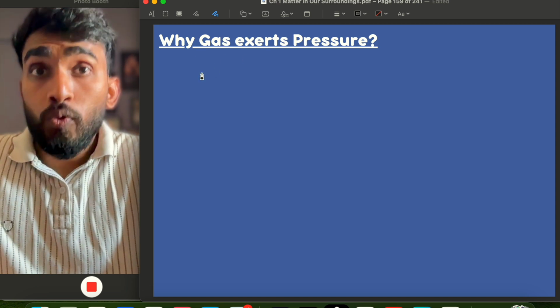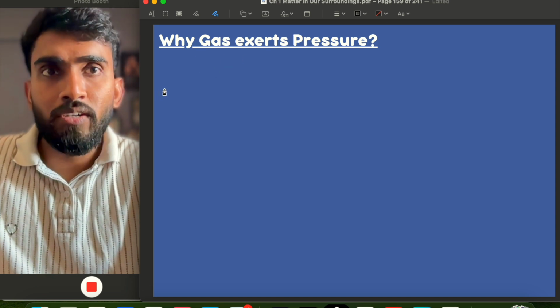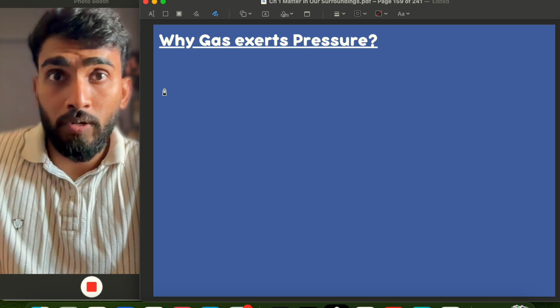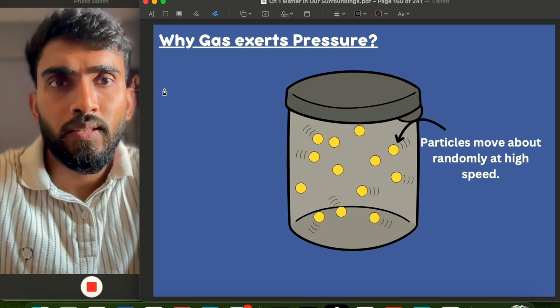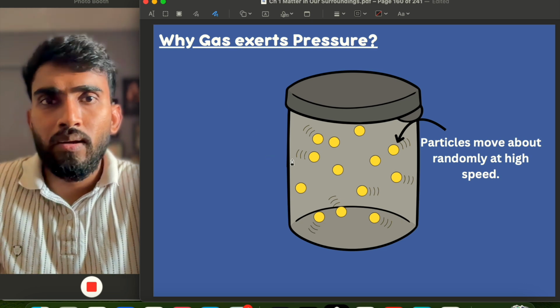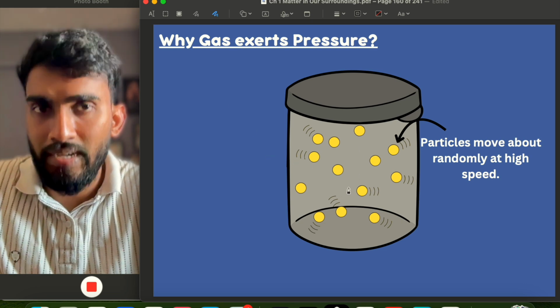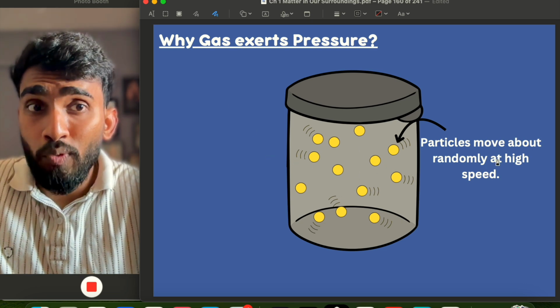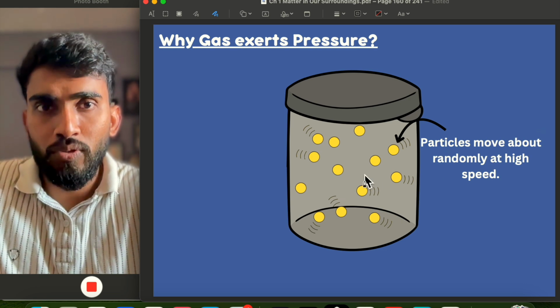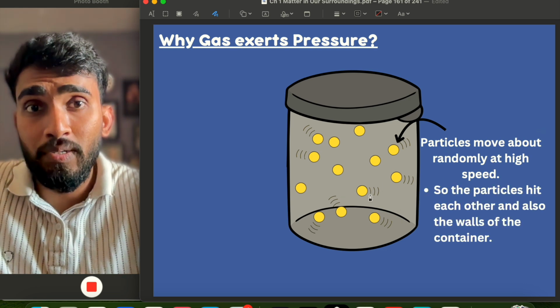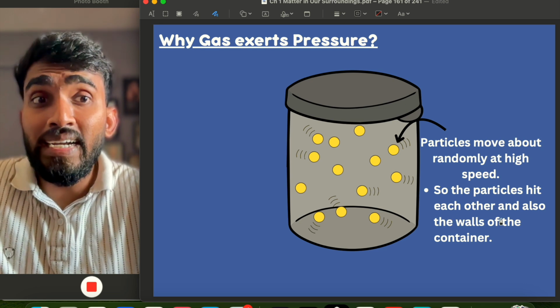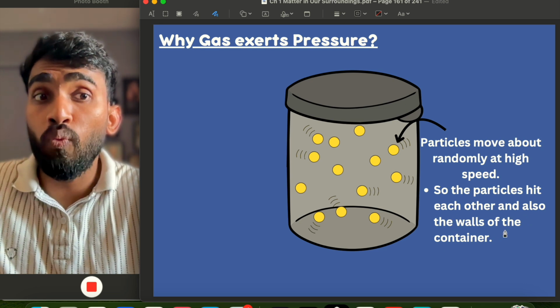And gas also exerts pressure on whichever vessel or container it is stored in. For example, this container has some gas filled in it. The particles move about randomly at high speed. So the particles hit each other and also the walls of the container.